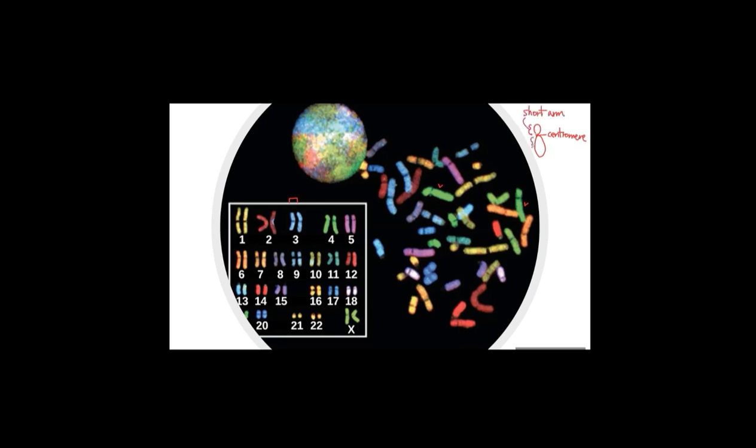Below the centromere, we call this the long arm. And each chromosome has different lengths of short arm and long arm. Then look at the ratio between the short arm and long arm. If that ratio is the same, then they are homologous chromosomes.